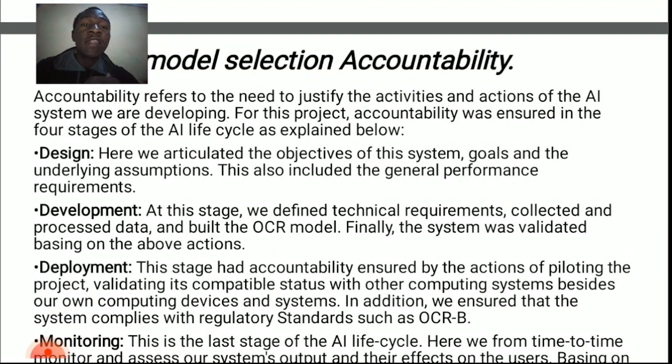Now, talk about accountability. Accountability refers to the need to justify one's activities and actions in the AI system we are developing. For this project, we've ensured accountability in the various stages of the AI lifecycle. Now I'll cite the various stages. One of them is the design.